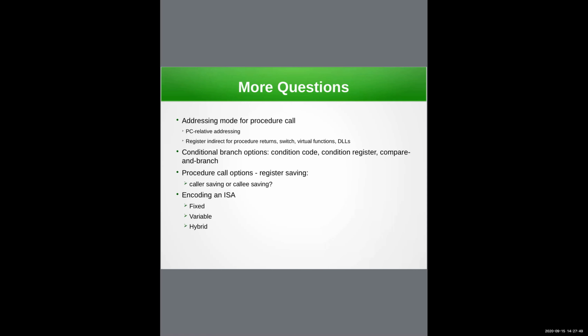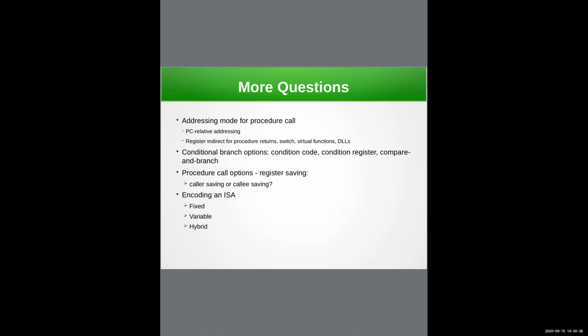Now, how do you decide whether you're going to take a branch or not? When you have a conditional branch, so if you have an if-else sort of a thing, how do you know whether you're going to take the branch or not? There are two possibilities. Compare and branch used to be used in the VAX systems and all, which is not used anymore now. Condition code means there are certain special bits which are set, based on which the processor will be able to figure out whether the condition is true or not.